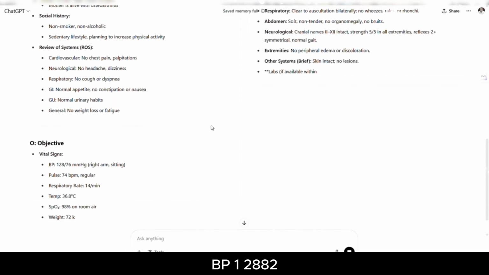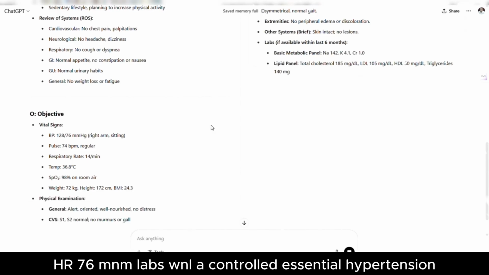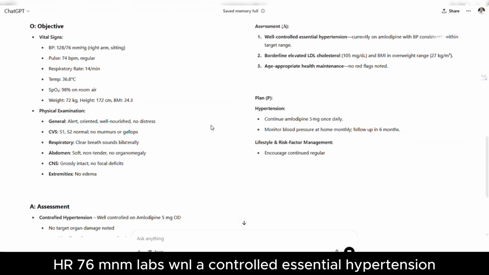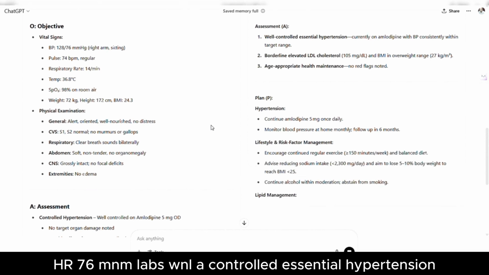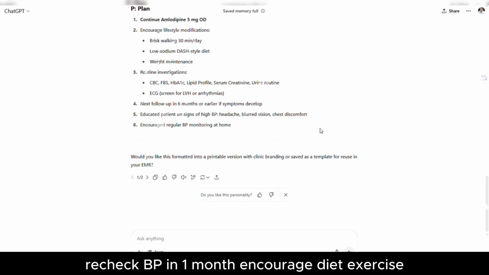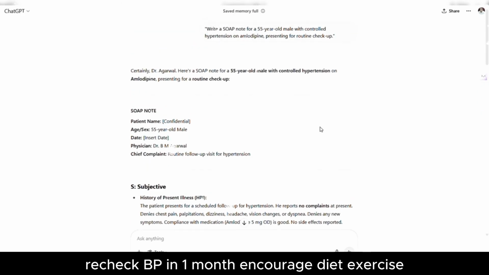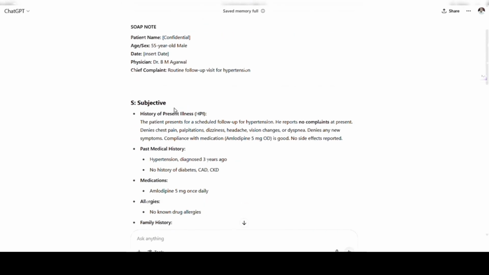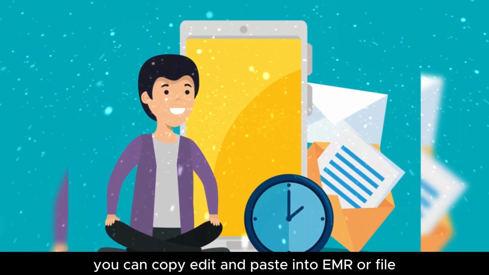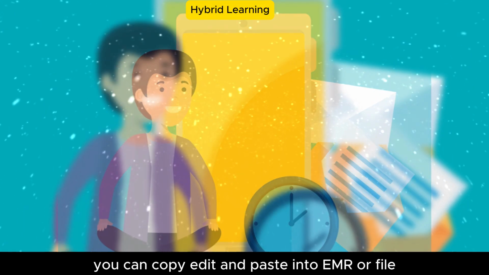O: BP 128/82, HR 76, Labs WNL. A: Controlled essential hypertension. P: Continue amlodipine 5 mg daily. Recheck BP in 1 month. Encourage diet and exercise. Time saved: 3 minutes per case. You can copy, edit, and paste into the EMR file.